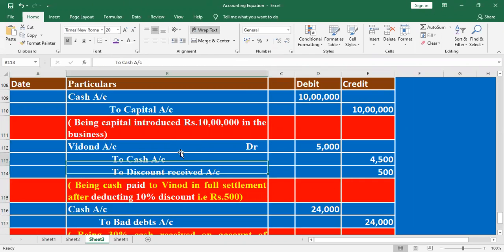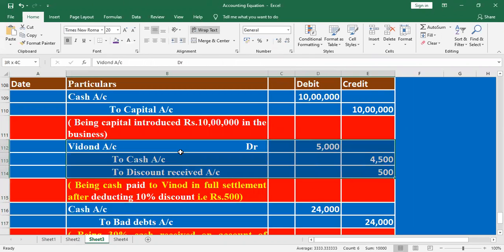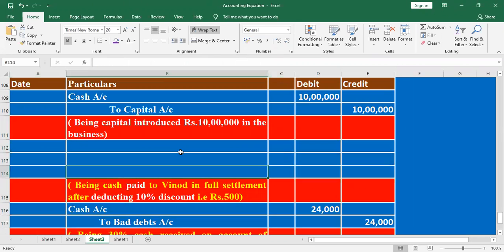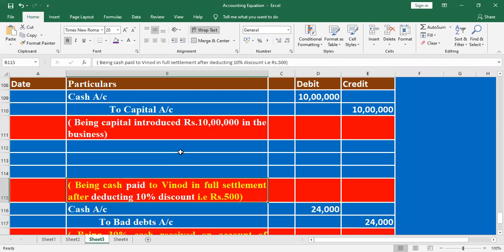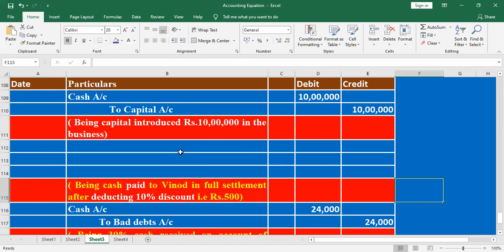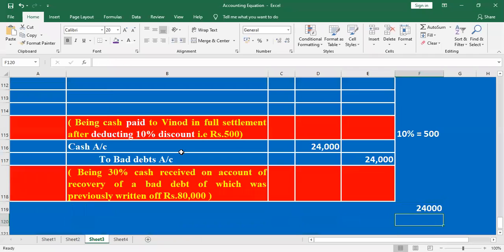Being cash paid to Vinod in full settlement after deducting 10% of rupees 500. Listen. 10% equals 500. What about 100? How do we find out here? 10% equals 100. What about 100%? How do we find out?